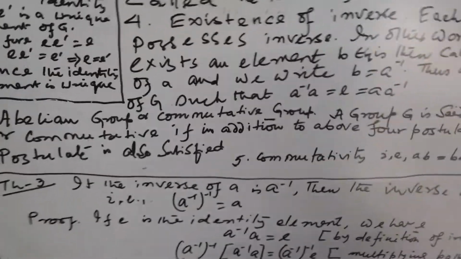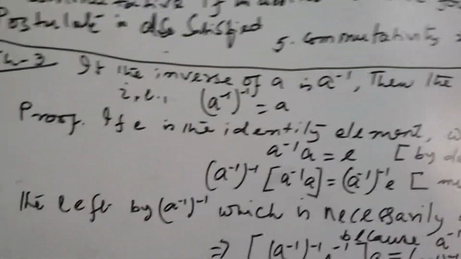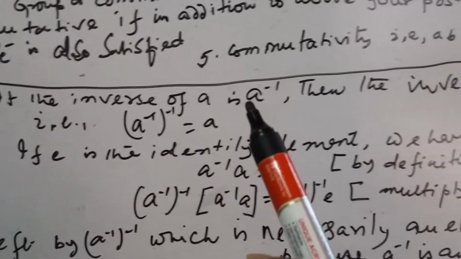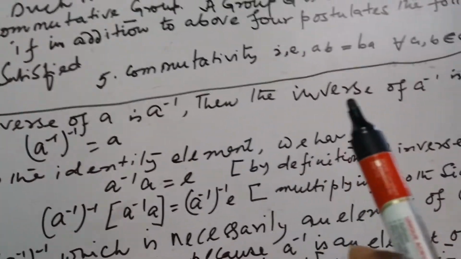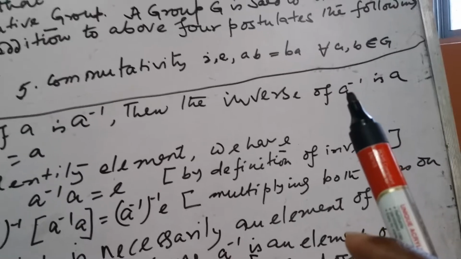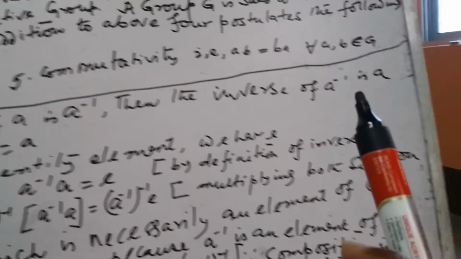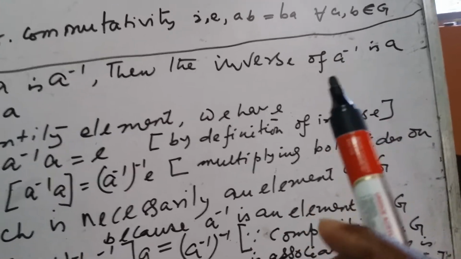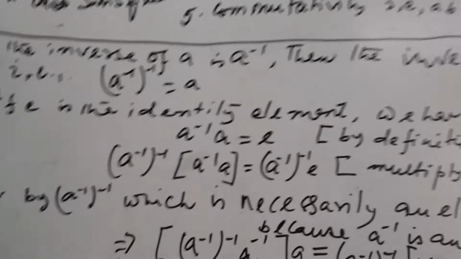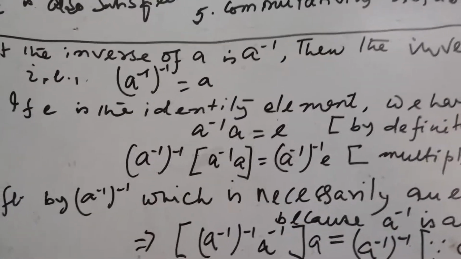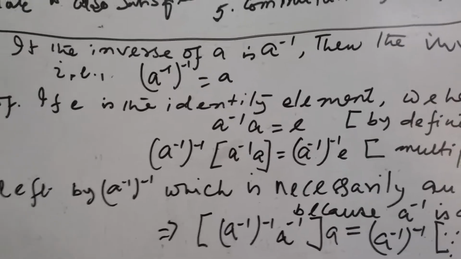Theorem 2: if the inverse of A is A inverse, then the inverse of A inverse is A. That is, the inverse of the inverse equals A. How can I prove this?